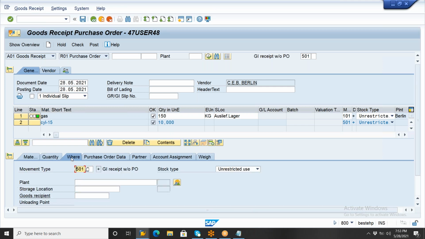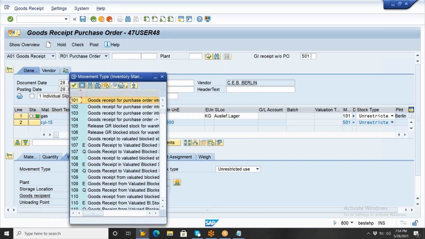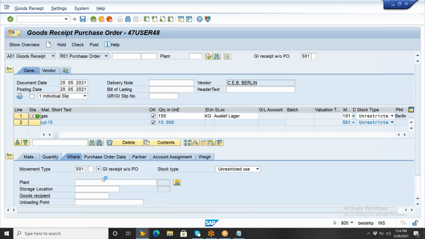But if you observe the movement type 501, always keep in mind that 501 is a goods receipt without PO. In our case, we only ordered the gas, but the cylinder is coming without an order. So whenever you are receiving material without any order, we need to observe the 501 movement type. 501 indicates goods receipt without PO. But it's not a normal material, right? It is cylinders, which means RT packing material.